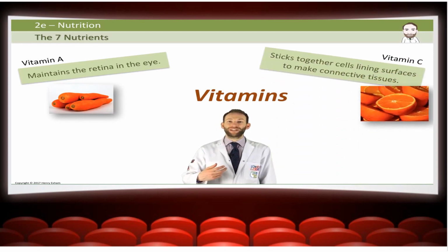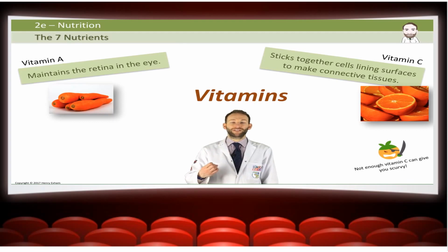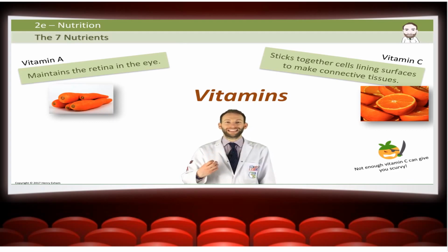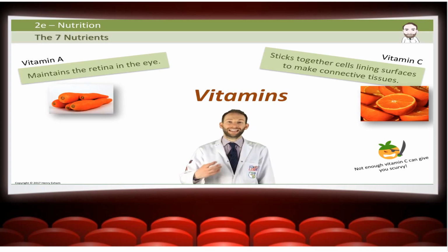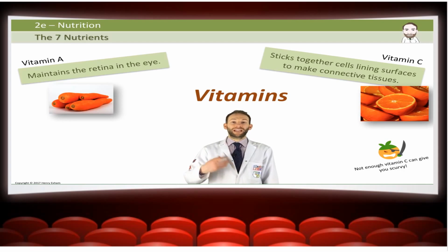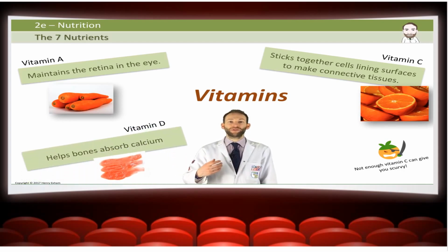Vitamin C, which is used to stick cells together, lining surfaces to make stuff called connective tissues. And it's found in fruit and vegetables, especially citrus fruits. If you don't get enough vitamin C, it can cause scurvy, where your fingernails will start to bleed, and bleeding gums. Very famously, pirates always got scurvy because on long voyages, you could never take any fresh fruit and veg with you, even though you could take animals to slaughter and carbohydrates, you couldn't get vitamin C. And lastly, vitamin D, which helps bones absorb calcium.